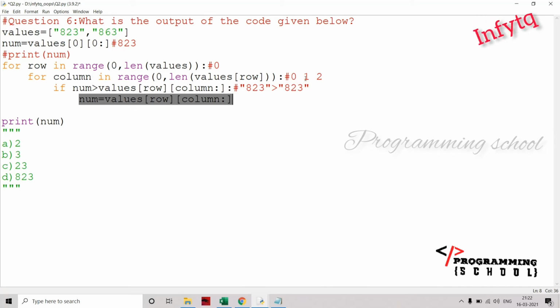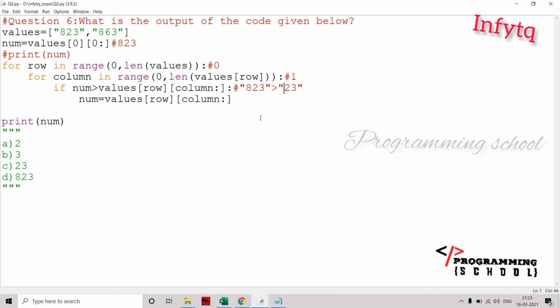And the next time, column value is moving into 1 here. Num value is 823 only, and now it is going to start from column 1 to the last value. That means it becomes 23 here. Now I am going to check: is 823 greater than 23? Here we are thinking that yes, 823 is greater than 23, no doubt about that.